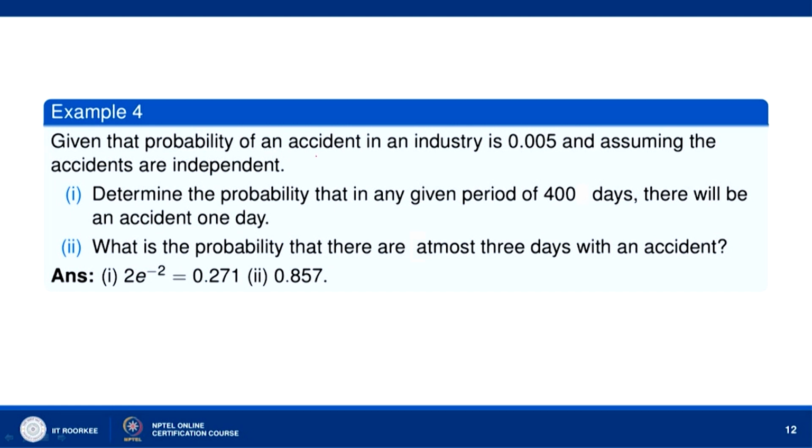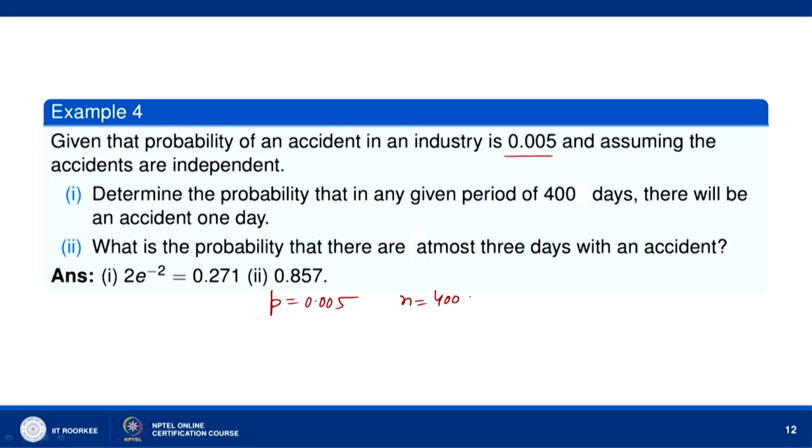Now, let us go to next question. Given that probability of an accident in an industry is 0.005. So, p here is 0.005. Assuming that the accidents are independent, determine the probability that in any given period of 400 days there will be an accident one day. So, number of days n is equal to 400.